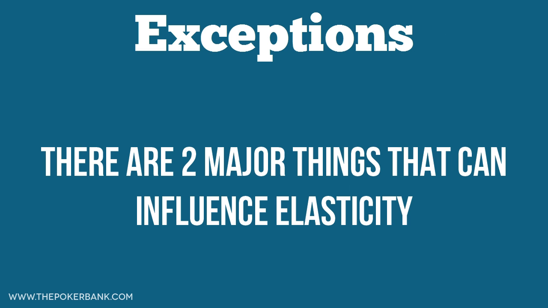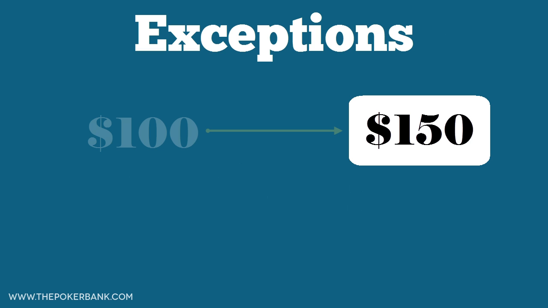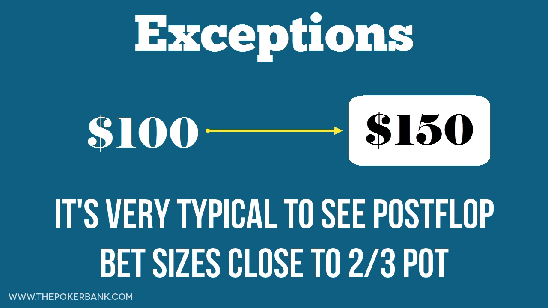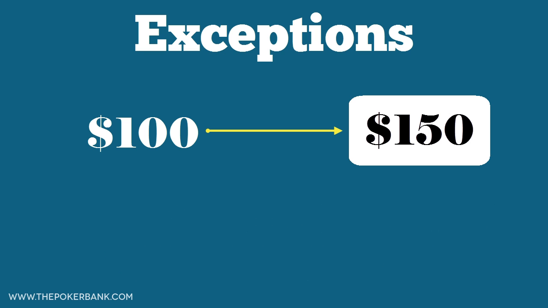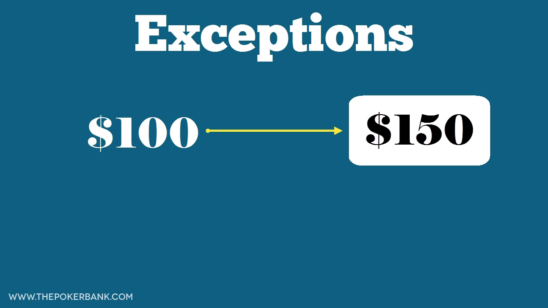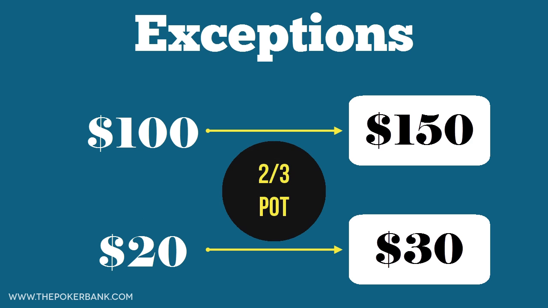First is bet sizing in the absolute sense. If the pot were 150, it wouldn't be uncommon to see a bet size of $100, a typical 2/3 pot size bet. However, some players are scared of that monetary threshold, so the absolute value of the bet size influences their decision. Really, there should be no difference between facing a $100 bet into a 150 pot or a $20 bet into a 30 pot. They both offer the same odds, and the bet size is 2/3 relative to the pot.